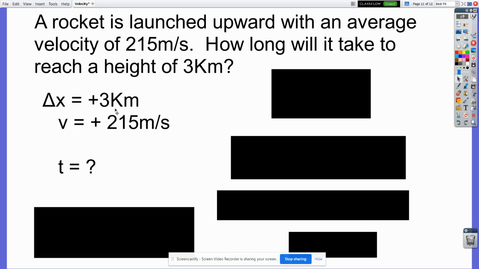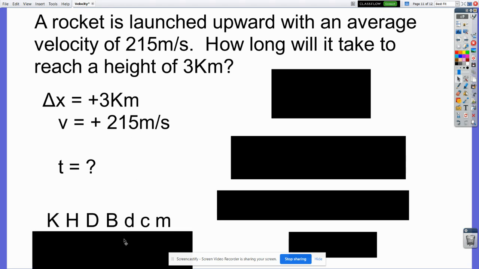So I can either convert the kilometers into meters or the meters per second into kilometers per second. It's probably easier to convert the kilometers into meters. And for that, I can just do a simple metric conversion. Moving the decimal point, King Henry died by drinking chocolate milk. Again, you can absolutely use dimensional analysis here. We know 1 kilometer equals 1,000 meters because kilo means 1,000. And you can set up a dimensional analysis. You can do it that way if you want to.